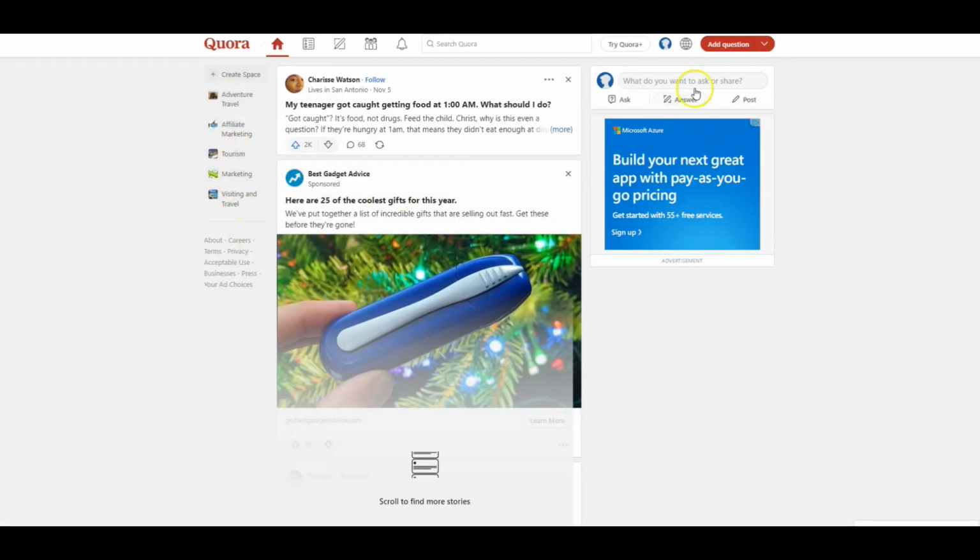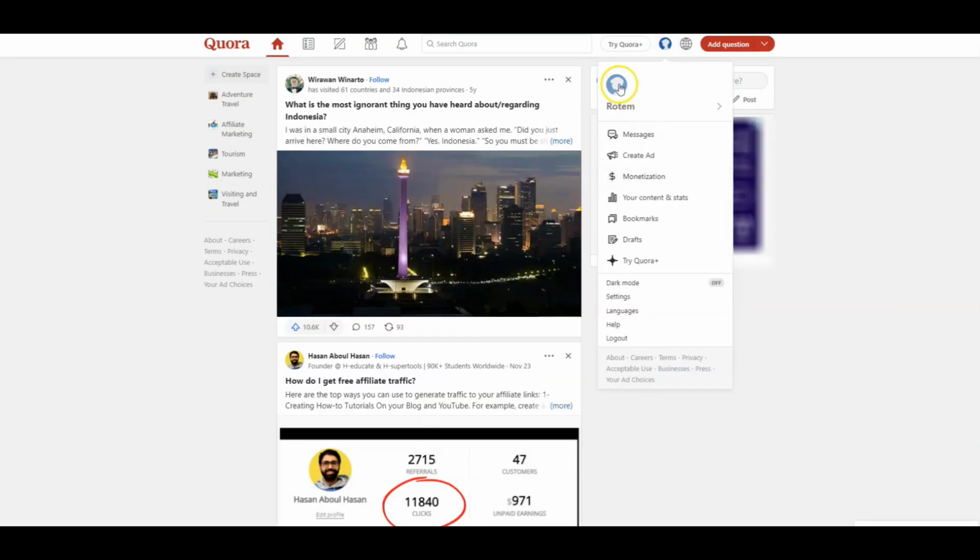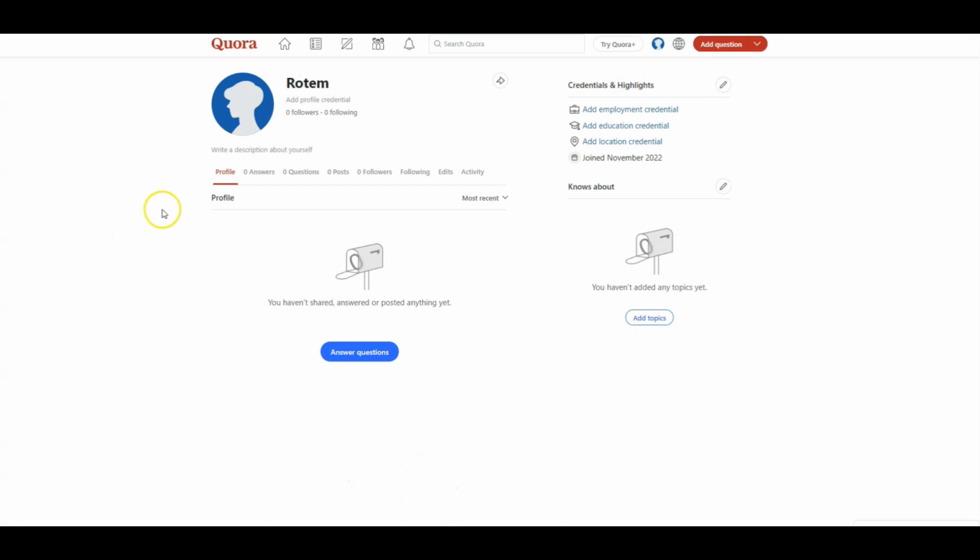Then I will set up my profile. I will click on the icon on the top, and then again on the icon. And then we need to set up the profile page so it will look professional.